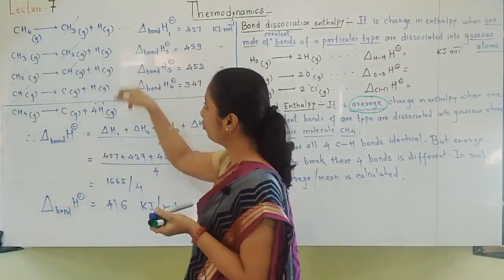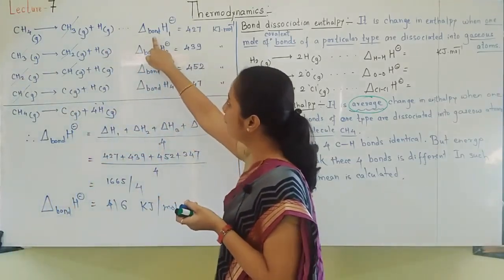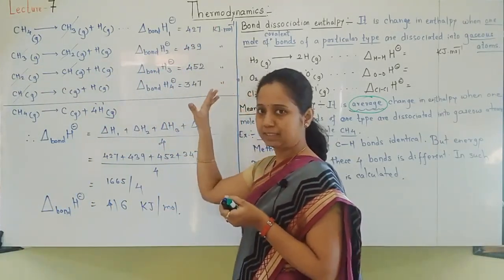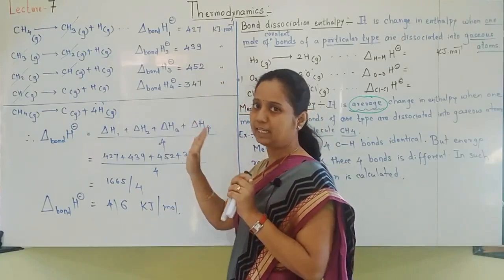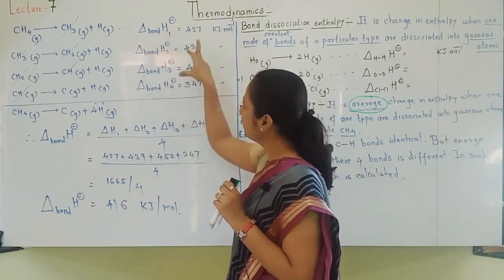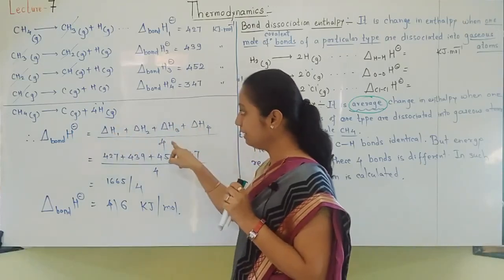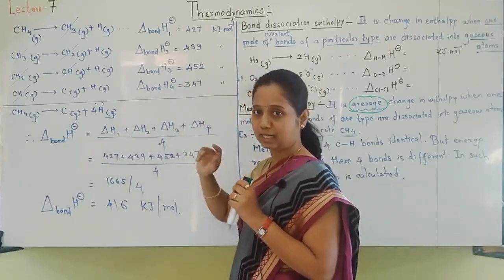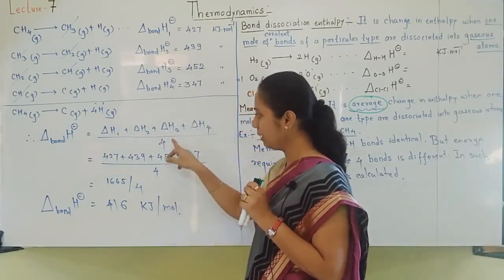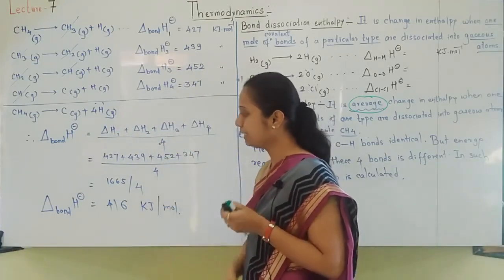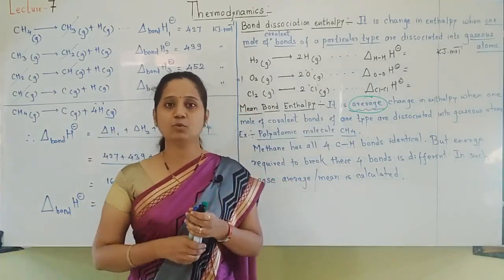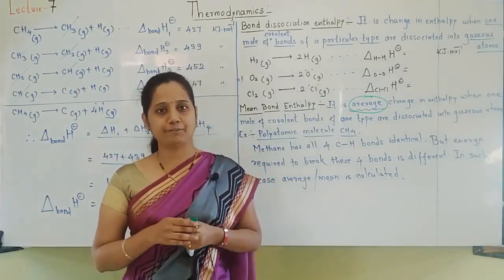How it is calculated, I hope you understood. Methane has total 4 bonds. Breaking of every bond needs different energy. No need to remember these energies. Only for your understanding, I have written all these numbers. You can write only these, and then all are added and divided by the total number of bonds. So like this, average is calculated, divided by the total number of bonds. Okay, like this you will get the answer. So this was about bond enthalpy. Let us, students, move towards the next type of enthalpies.